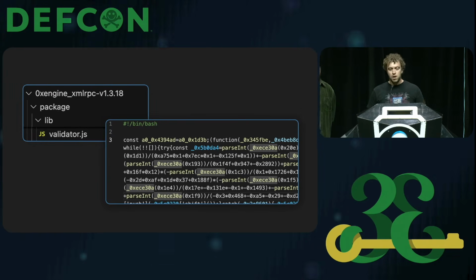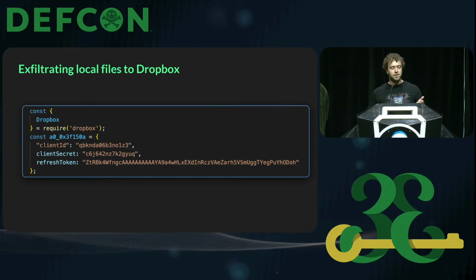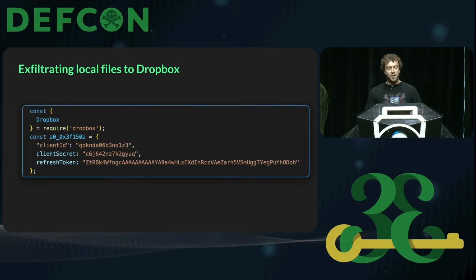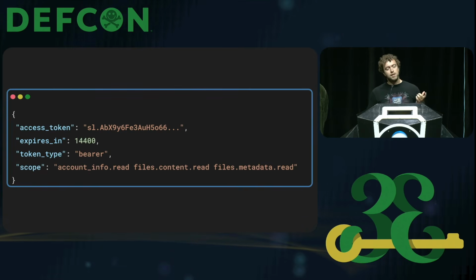Now, if you just take a bit of time and you rename it, you deobfuscate it, you get something like that, which is basically adding a bunch of files to a zip file and then uploading that to an attacker-controlled Dropbox account. Now, if you wonder how the authentication is working, you might have guessed it, hard-coded credentials, right? And so this is the client ID, client secret, and refresh token that allow anyone to get an access token for the Dropbox API. Now, if you were to do that, you would see that the scope of this access token doesn't only allow uploading, but also reading the files in this account and getting metadata about the Dropbox account.